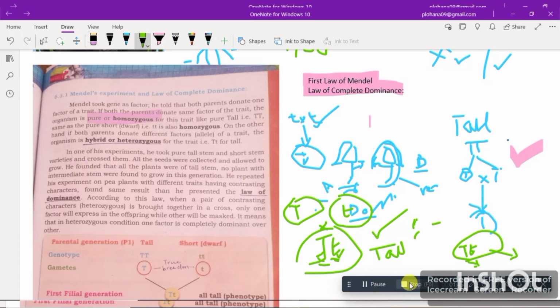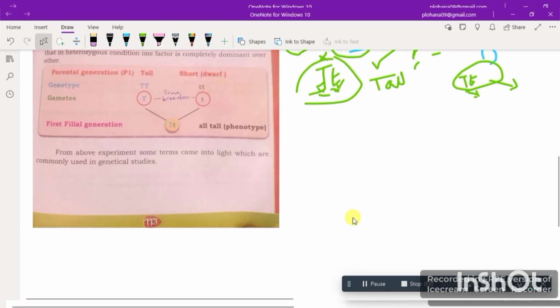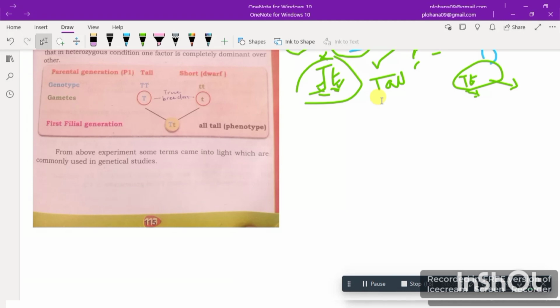Now what he did basically. Okay, let me slide it down so that I can write. So it was not selfing, because he was crossing between a tall plant and a dwarf plant. Now what he did, he said, now I'll be making a cross between two different plants. Like if one is tall, then another should be dwarf. If this is TT, then this should be small t, small t. It is showing tallness, and this is showing dwarfness.